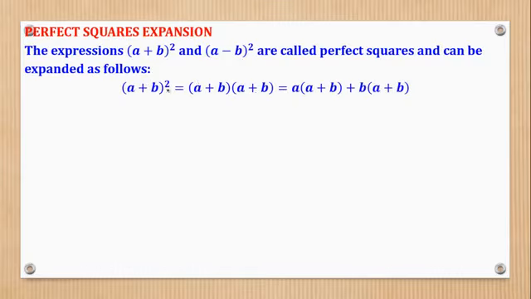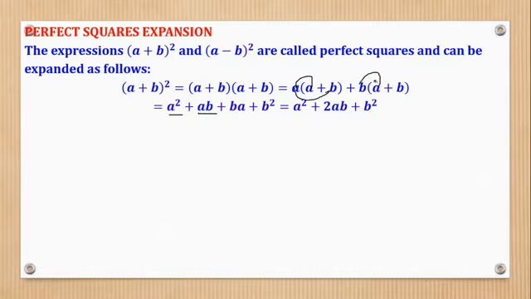I think we realize that now we have got what we have covered previously. So get this times the whole of this, then this times the whole of this, like that. Then we again bring it inside. This a times a is a squared, a times b is ab, b times a is ba, and b times b is b squared. Now these two are the same because in multiplying, this is the same as this.